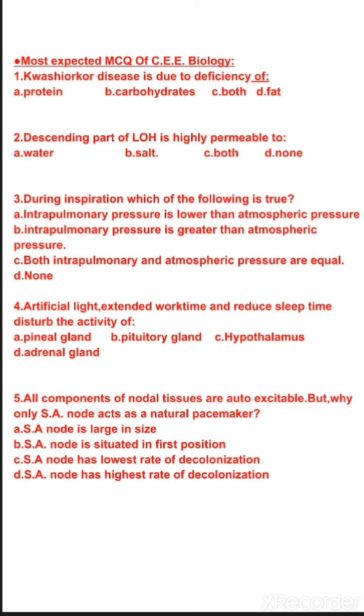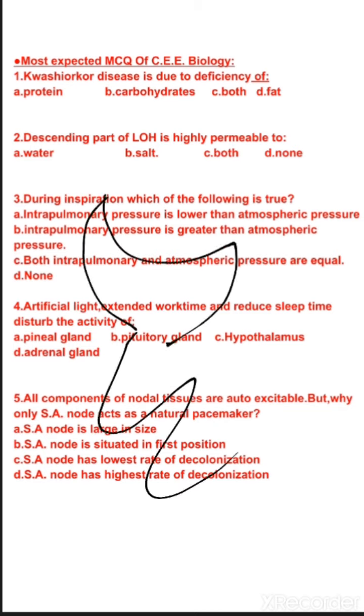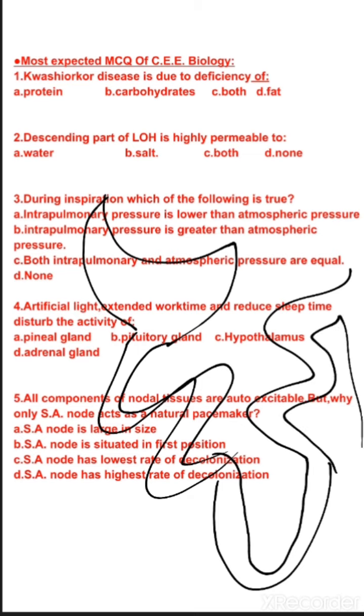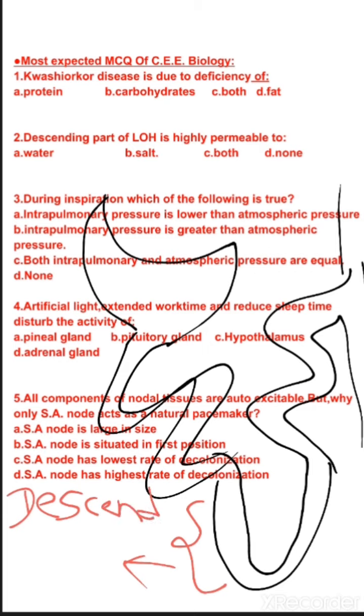If I draw the basic structure of a nephron of the kidney, then this is the Bowman's capsule, this is the proximal convoluted tubule, this is the loop of Henle, and this is the distal convoluted tubule and collecting duct. If I talk about this part, this is known as the descending part of the loop of Henle, and this part is called the ascending part of the loop of Henle.